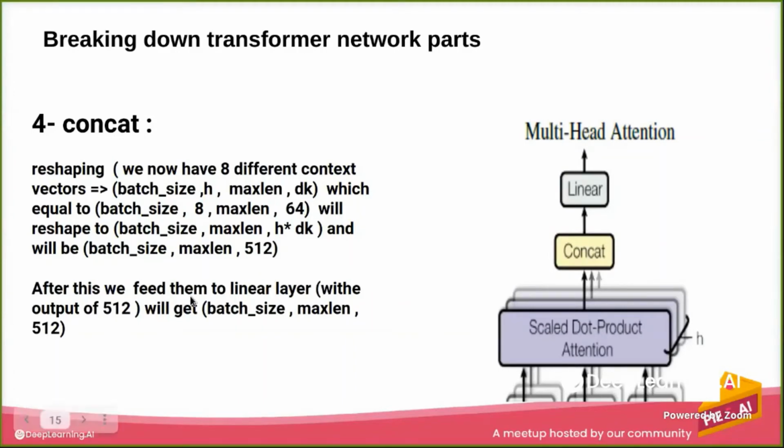So the output of this network is 512. It will accept 512 and will output 512. So we are going to take output from this as a batch size, maximum length, and 512. Moving next, let's see the code.